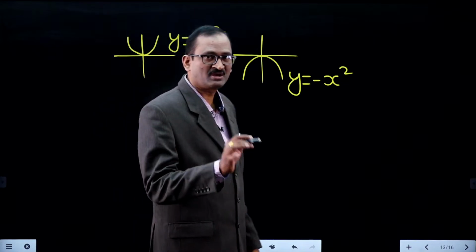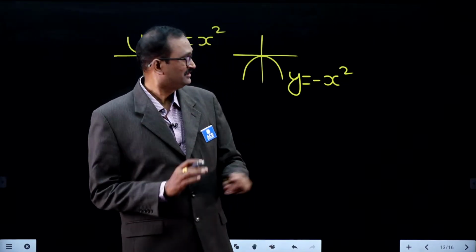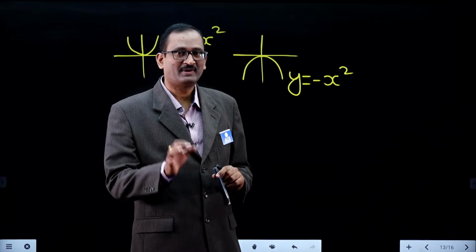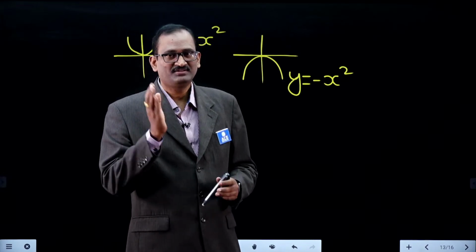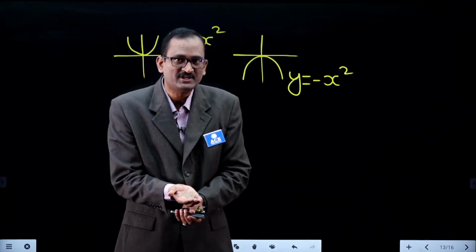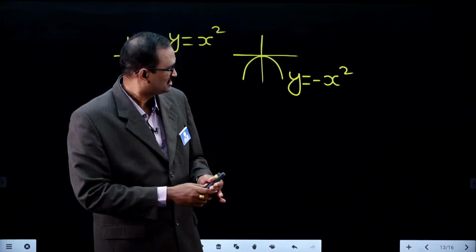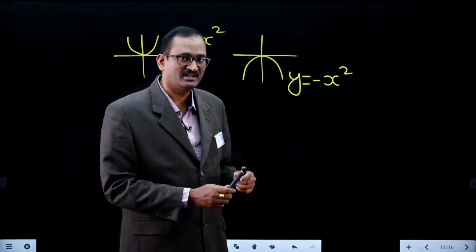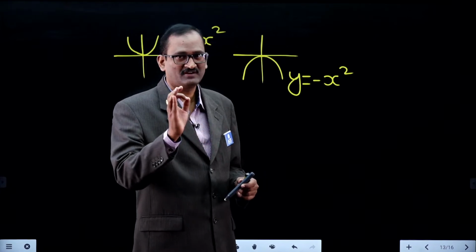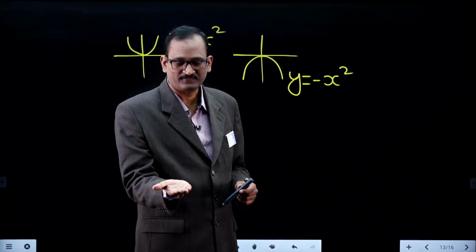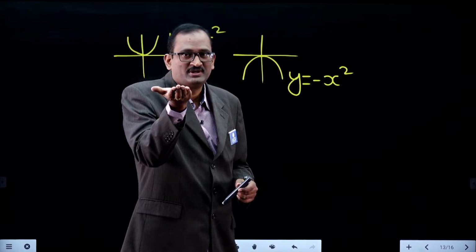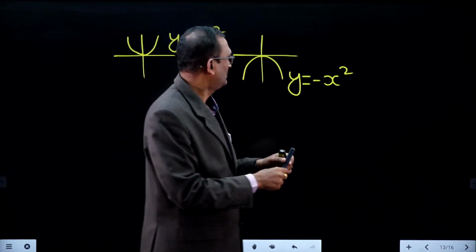Next, this is minus x square plus k. Then your original graph will be shifted up k units. For any function f of x plus k, f of x will be shifted up k units from its original position.